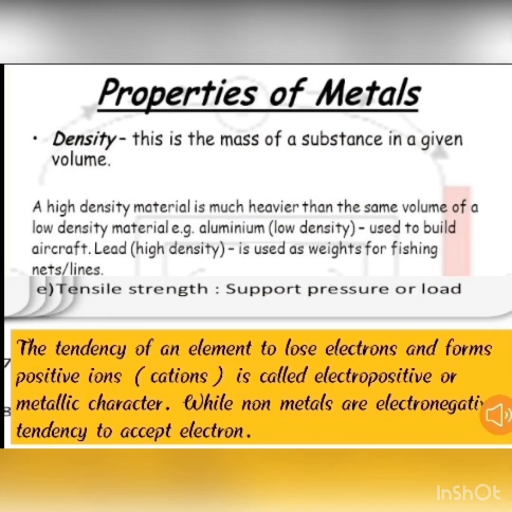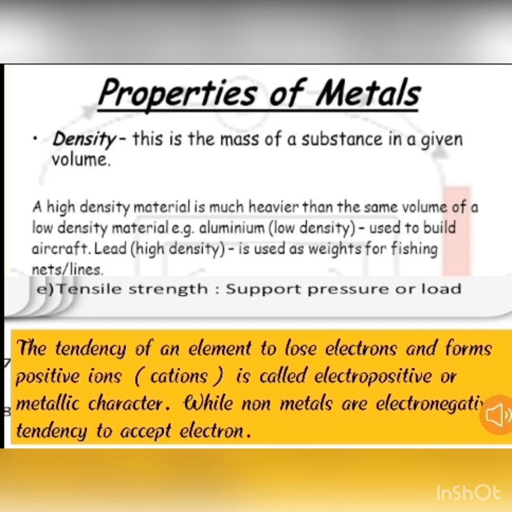Next property is density. Metals have high density, except sodium and potassium, which have low density. Because of low density, sodium, potassium, magnesium, and aluminum are called light metals, while non-metals are generally light in weight and have low density. Next property is tensile strength. Tensile strength means the ability to hold pressure or load. Metals have high tensile strength, while non-metals have low tensile strength and can be easily broken.